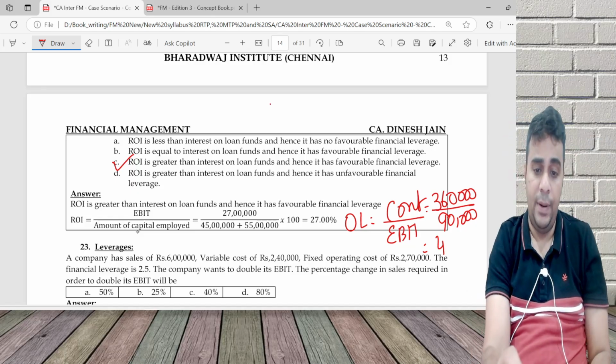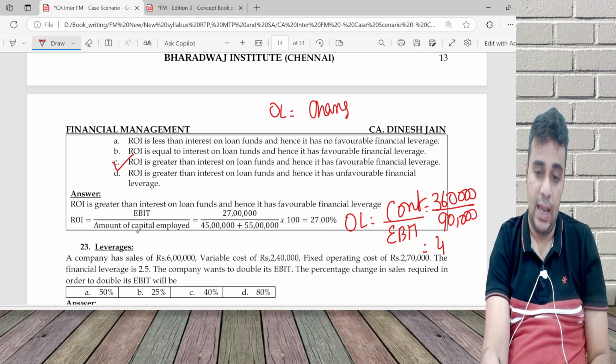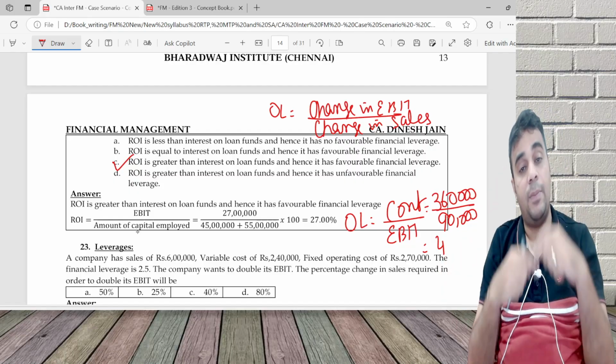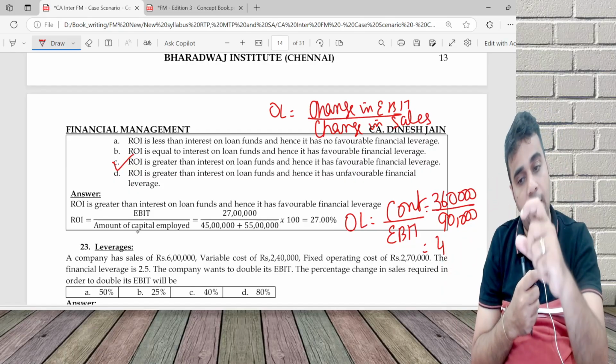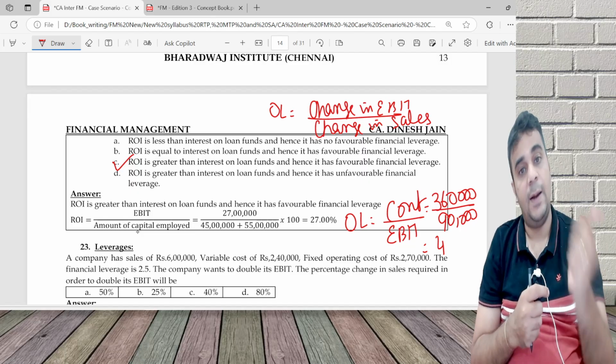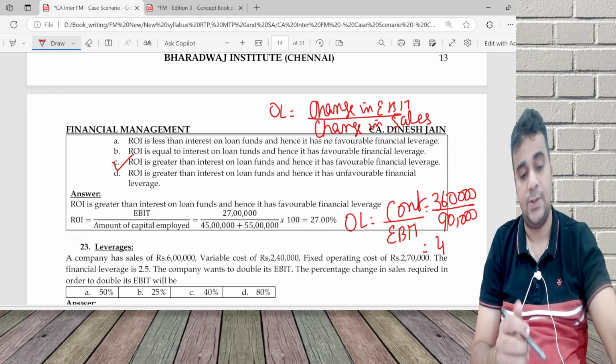So operating leverage is equal to change in EBIT by change in sales. 4 is equal to change in EBIT by change in sales. Double means 100% change, so 4 is equal to 100 by change in sales. Change in sales is 25%. Double is a 100% increase. 25% is the answer.